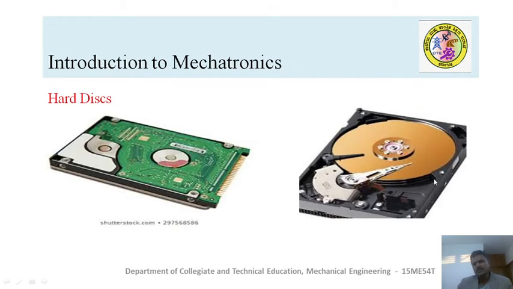Look at these hard disks, which are being used to store the information permanently. This consists of a number of disks, and they use optical technology, that is laser technology, to write as well as read the information.